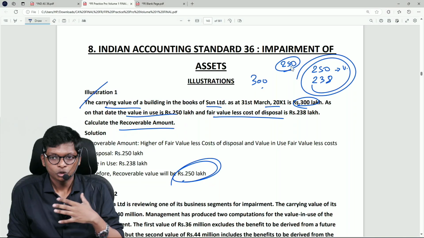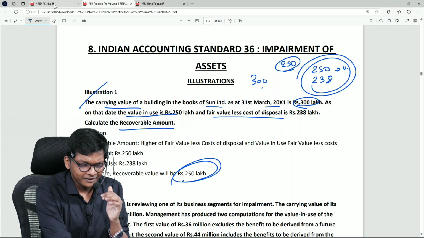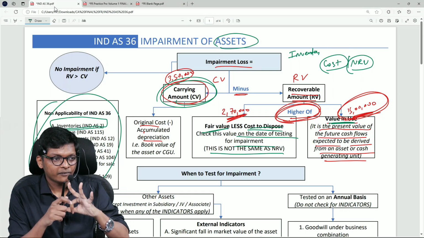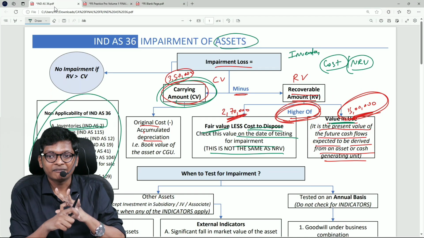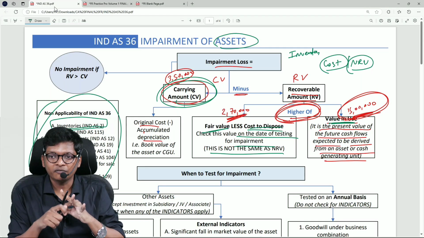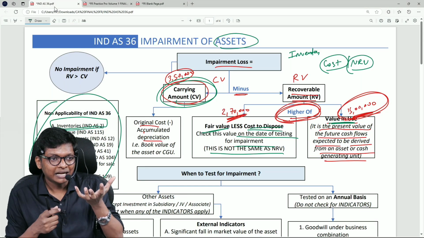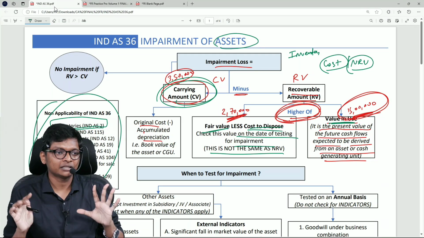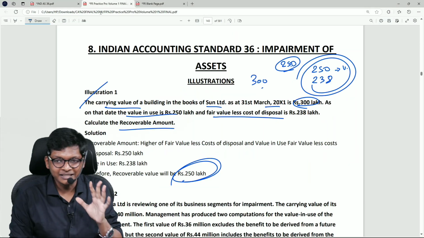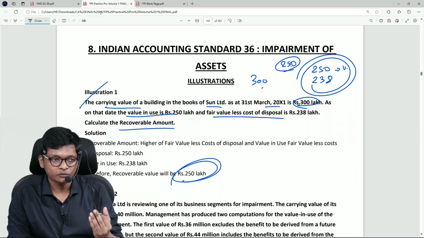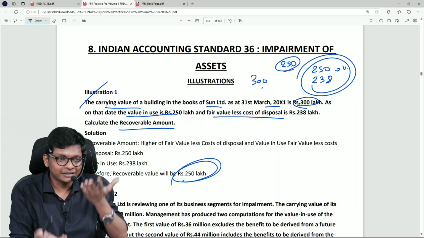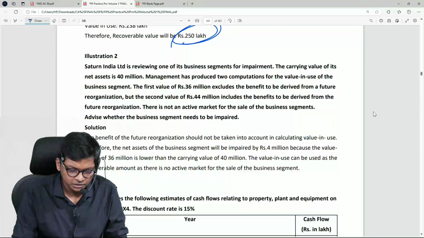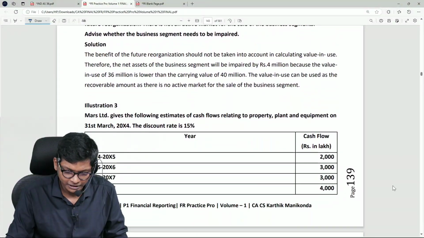Understood? That's it. So in the exam, you have to compute 3 terms, guys: carrying amount, fair value less cost of disposal, and value in use. Value in use or fair value less cost of disposal, whichever is higher, is my recoverable amount. Compare with carrying value. That's it. Every exam question, I told you 40 sums we have. Predominantly they are to find these 3 values. Either the value reduced in year 1, or in year 3 it increased, what to do. That's it. Are you following, guys? Clear? Question 2 we can skip.